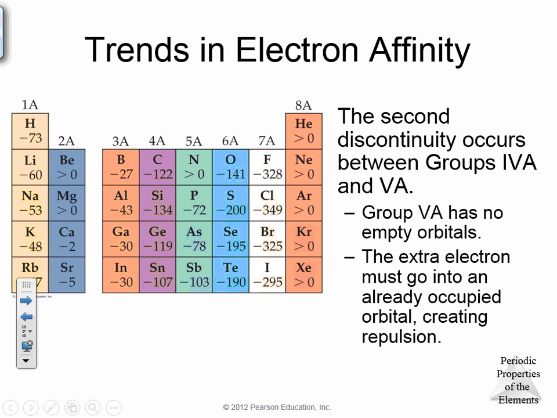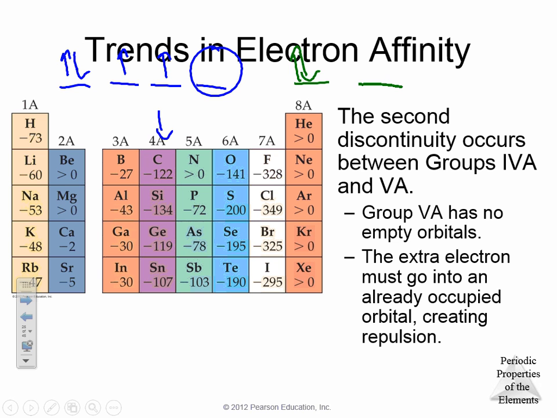And the same thing can occur for 4A and 5A. 4A is willing to add an electron, because if you do the electron configuration for 4A here, you're going to have your p partly filled, and then you're going to have one open orbital, so it's going to want to add. Whereas in 5A, your s orbital is full, and we already have our up, up, up. They're much happier with the up, up, up than trying to add that next down arrow in the 5A column. So there's kind of the exceptions with the trends in electron affinity.